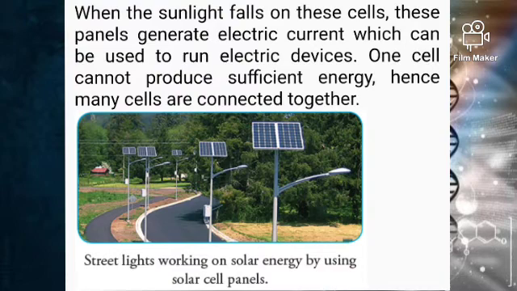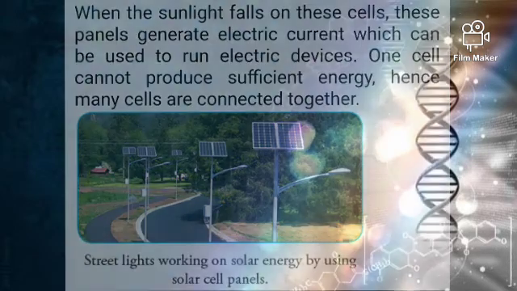When the sunlight falls on these panels, they generate electric current which can be used to run electric devices. One cell cannot produce sufficient energy, hence, many cells are connected together. Here you can see street lights working on solar energy by using solar cell panels.